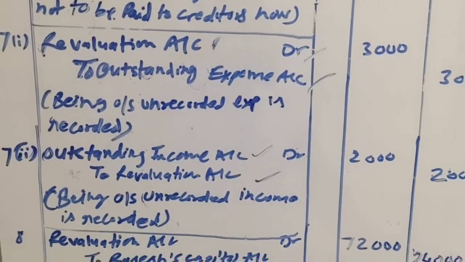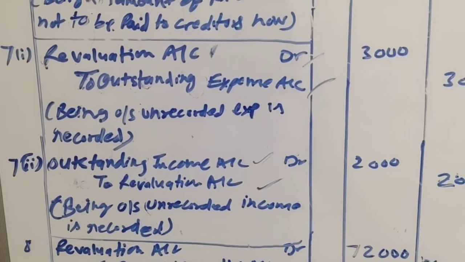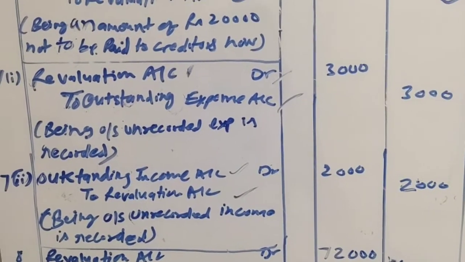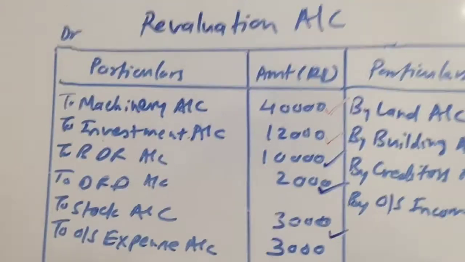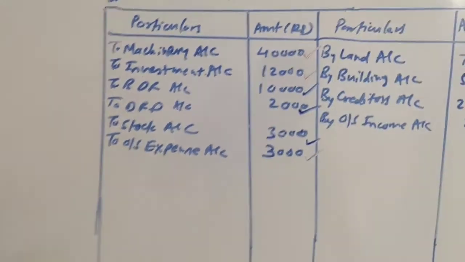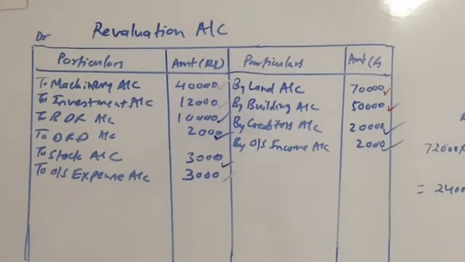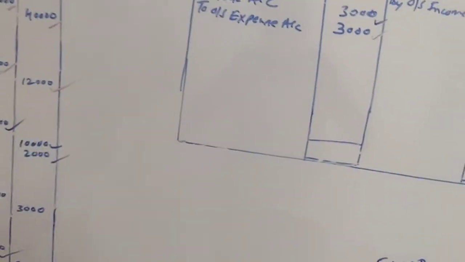Now posting, this outstanding expense will be recorded at the debit side of revaluation account, and outstanding income will be recorded at the credit side of revaluation account. So here it is, outstanding expense revaluation account debit side 3,000 and outstanding income at the credit side of revaluation account. So this was the last adjustment. Here we have finished with all the adjustments.